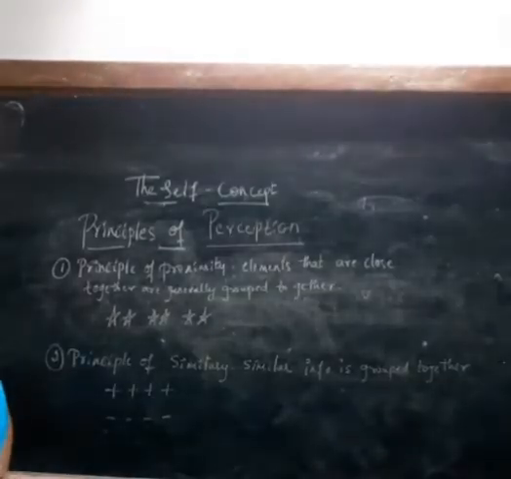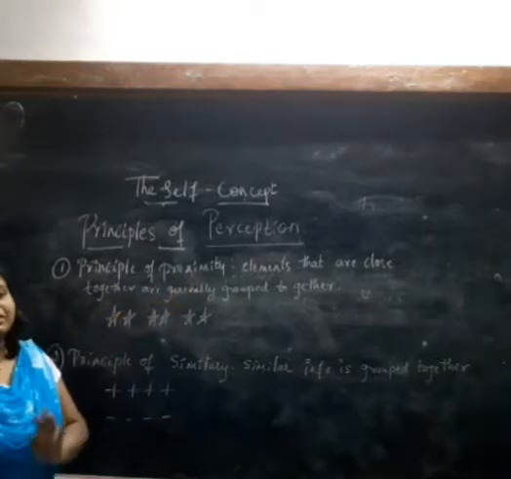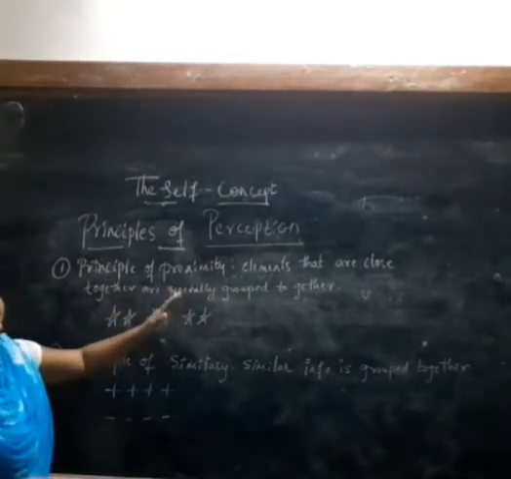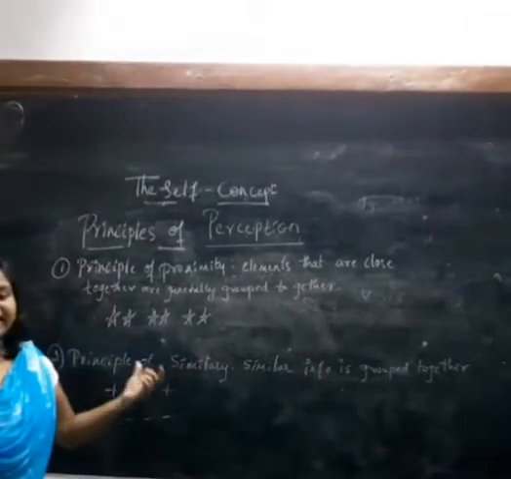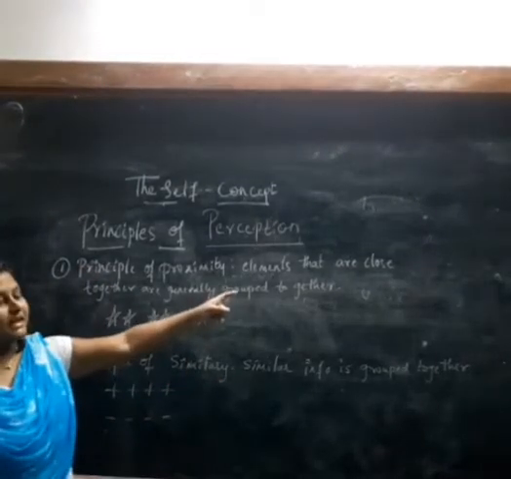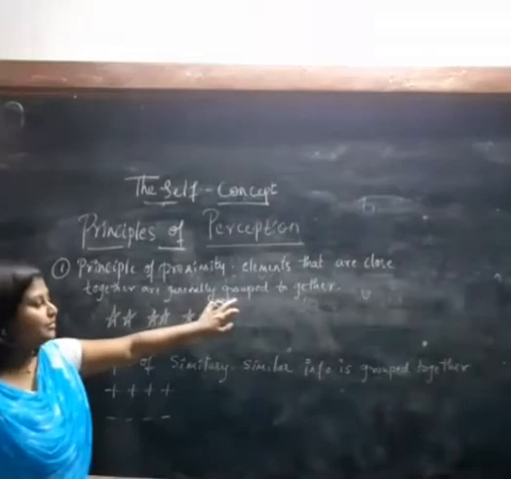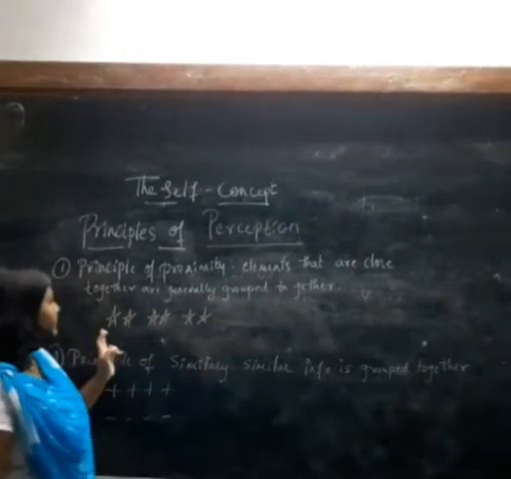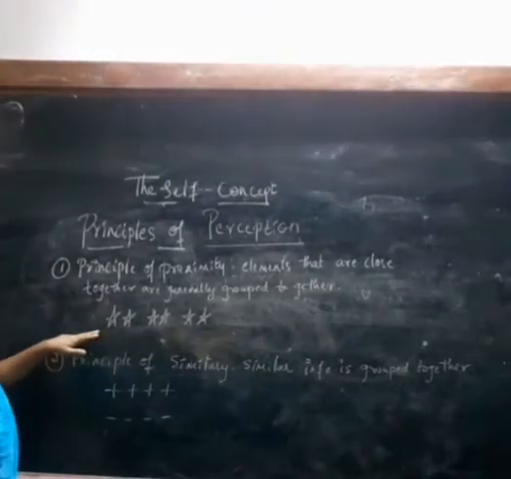So the first principle of perception is the principle of proximity. In this principle, the elements that are placed together are categorized as a group. So the elements that are close together are generally grouped together. Can you see the stars? What do you see or what do you understand by these stars?